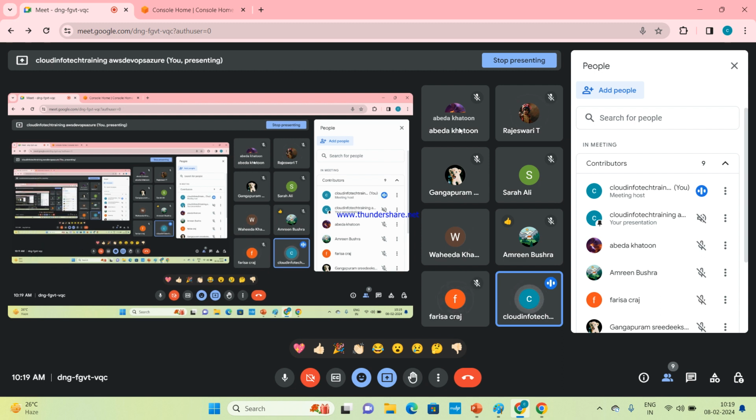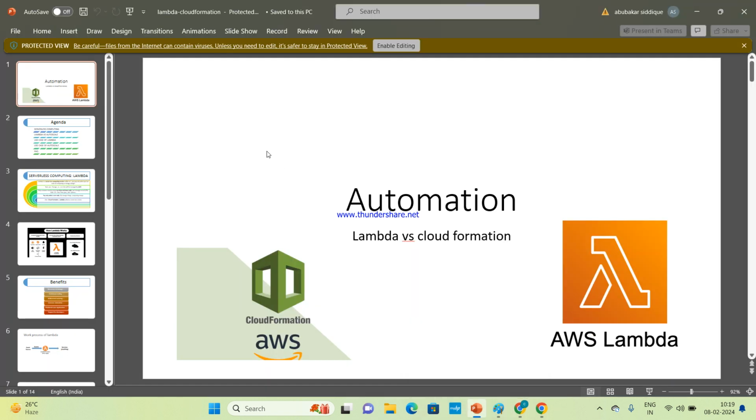So today we are going to start our next service, that is Lambda. Lambda is automation. Cloud engineers have 5 pillars: network, which is the VPC service; security, which is the IAM service; servers, that is the EC2 service; storage, that is EBS, S3, EFS; and automation. Under automation, there are 2 services, CloudFormation and AWS Lambda.